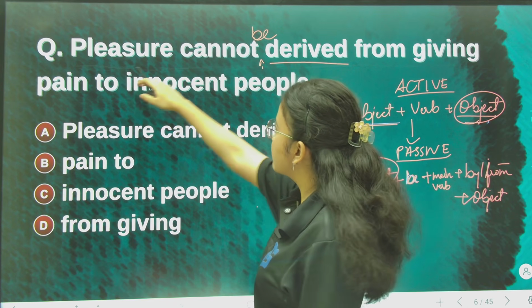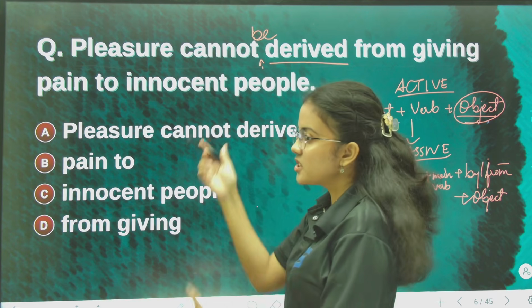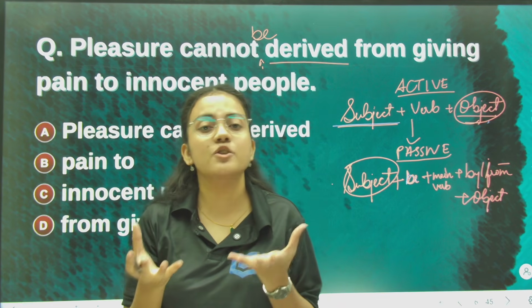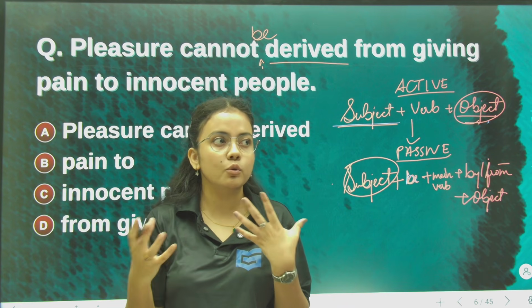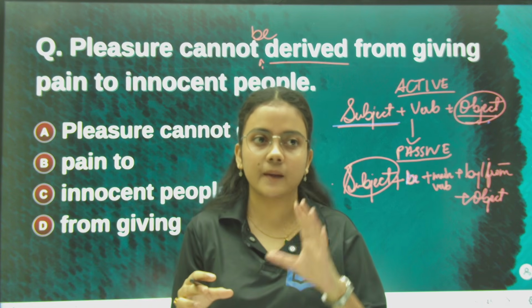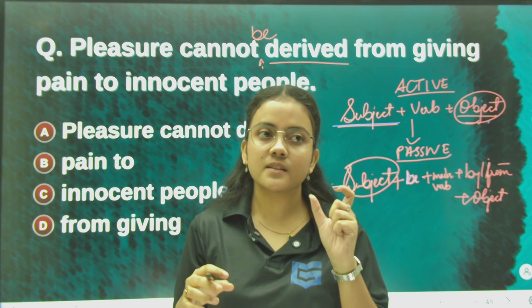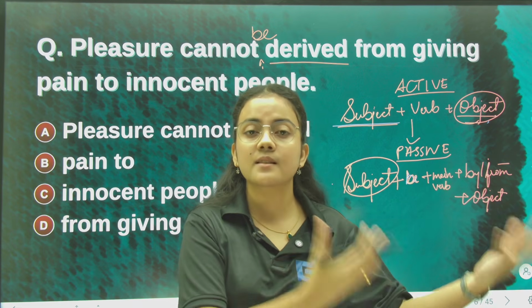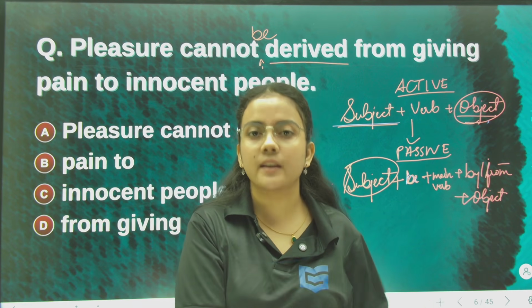Here it is simply written pleasure cannot derive. Now, to give another explanation: pleasure is not something that one can attain by oneself, or derive by oneself. It's not something like that. Pleasure is something which we get from others, from someone else or something else, right?